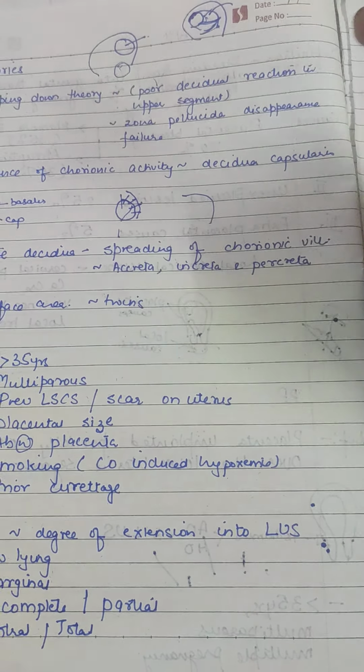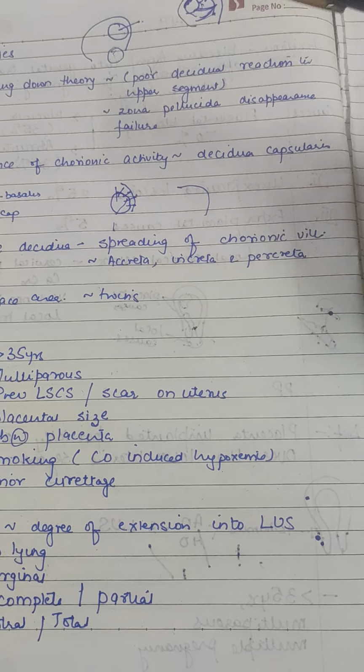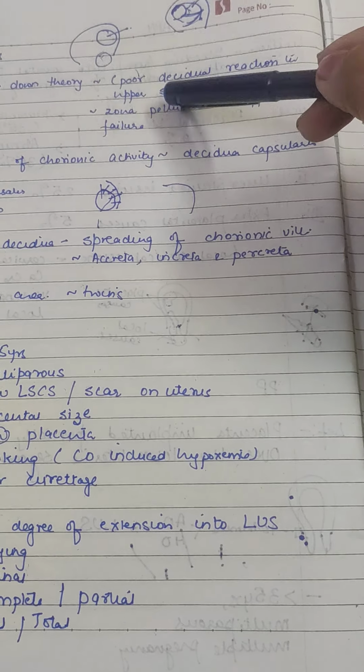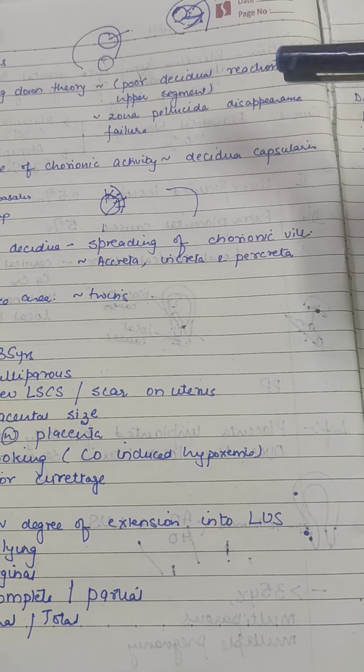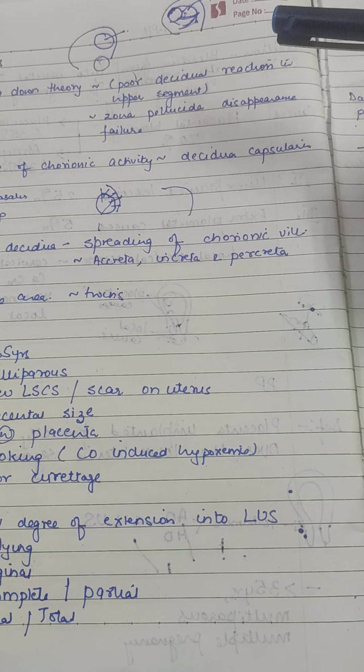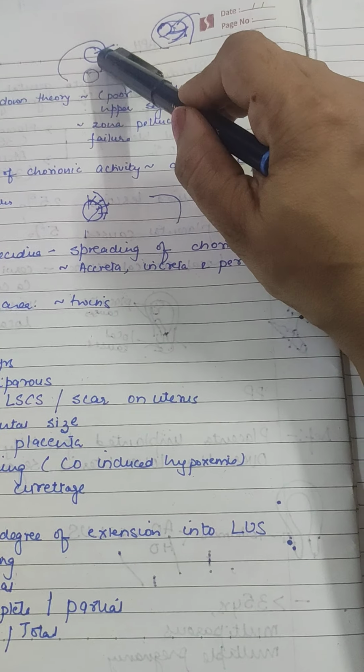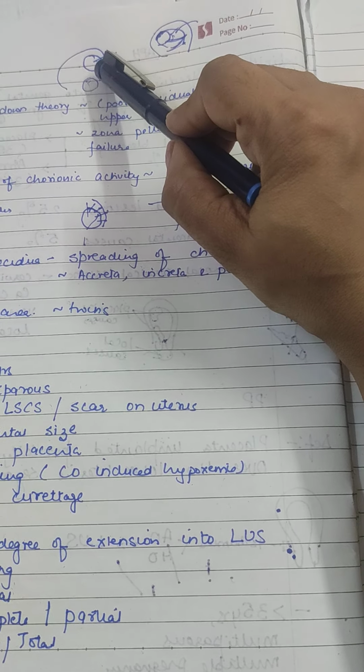So in that condition, there can be one possibility that the placenta starts growing over there. Second is failure of zona pellucida disappearance. It should ideally disappear and blastocyst formation takes place.